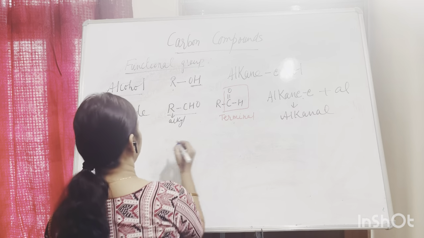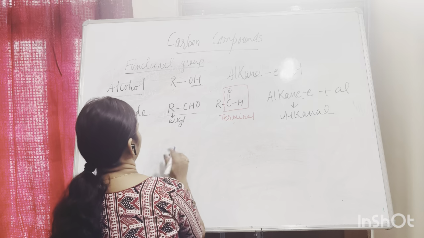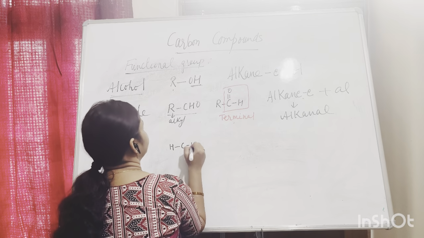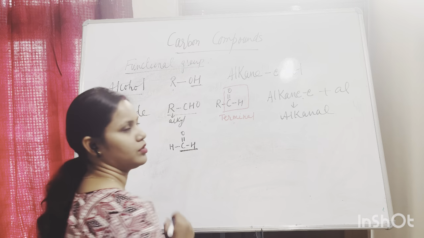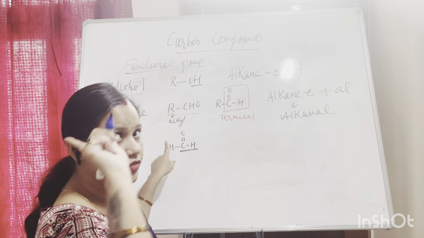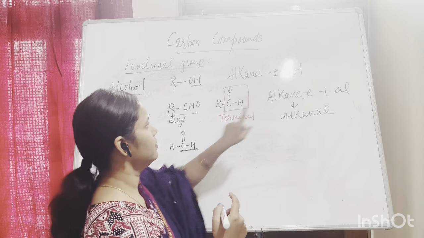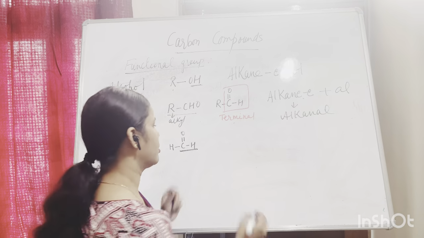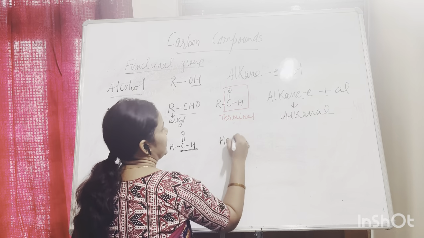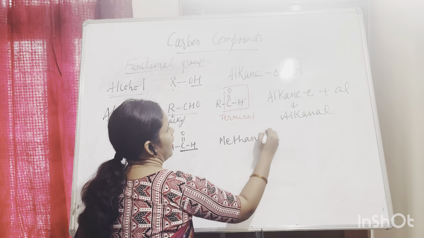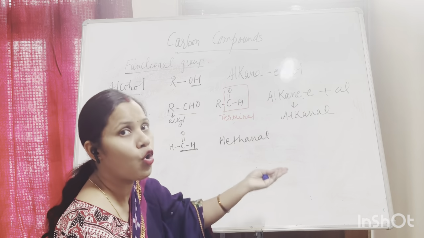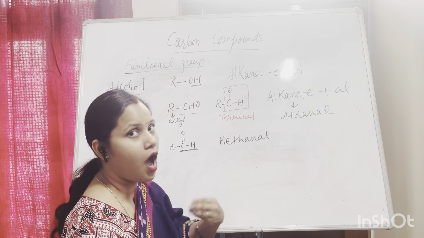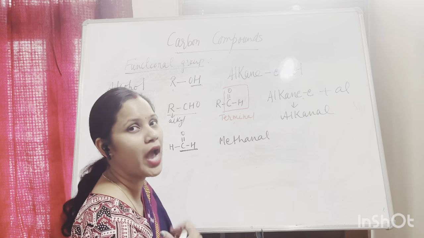For example, if I have 1 carbon, so again methane, 1 carbon meth, remove E, add AL, so name will become methanal. The pronunciation should be AL.